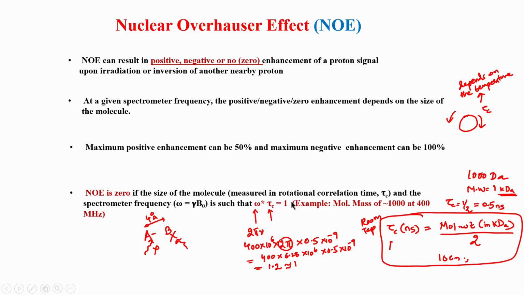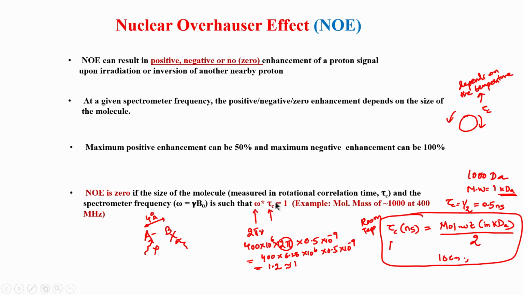This will not normally happen in small molecules or in big proteins. Typically, this happens in peptides. You see this molecular mass here is 1000, and roughly one amino acid is about 100 or 110. So, this corresponds to a peptide which is about 9 to 10 amino acids long. So, small peptides, 9 to 10 or 9 to 12 amino acid peptides, typically have this problem that you cannot do an NOE experiment at room temperature with a given spectrometer like 400 or 500 megahertz, because there is no NOE effect. So, we have to overcome that.